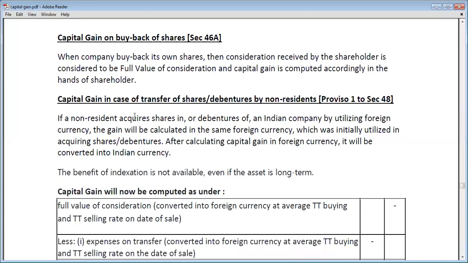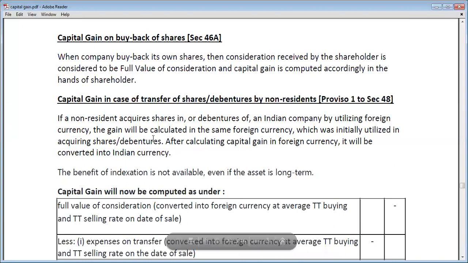If a non-resident acquires shares in or debentures of an Indian company by utilizing foreign currency, the gain will be calculated in the same foreign currency which was initially utilized in acquiring the shares or debentures. After calculating capital gain in foreign currency, it will be converted into Indian currency.